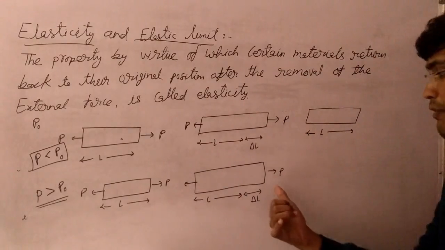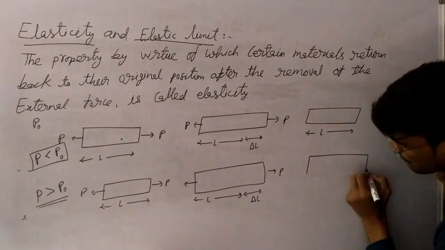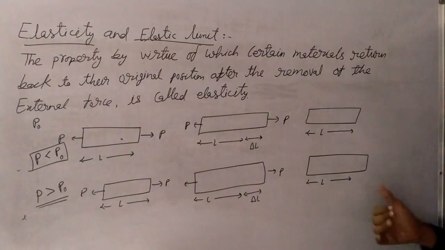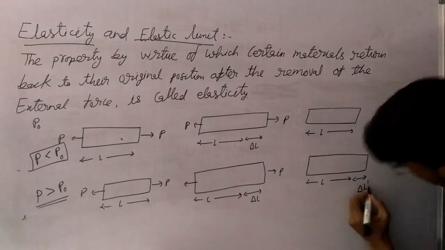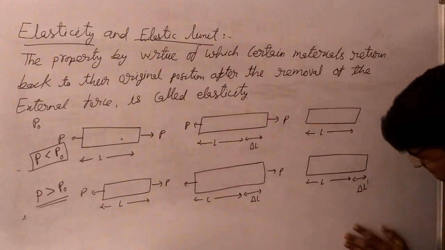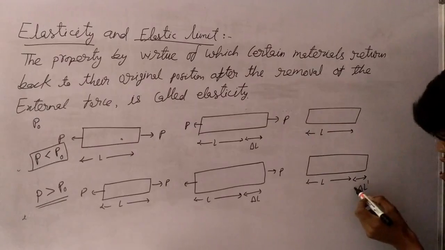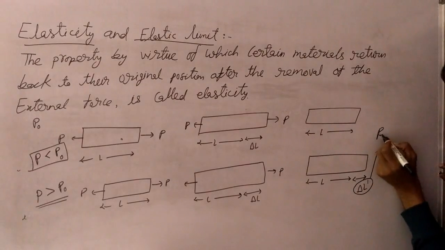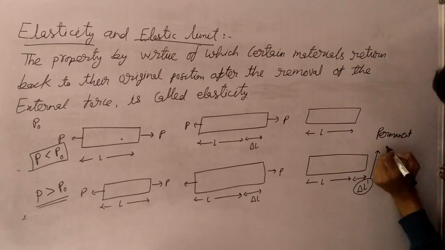The moment you remove this load P, there will be some elongation left. That is delta L dash. The initial length of the body was L, but the final length of the body is not L. There is some permanent deformation in the body. This is called permanent deformation.